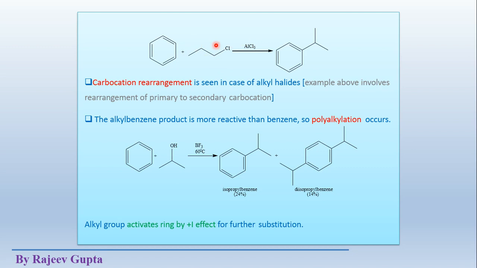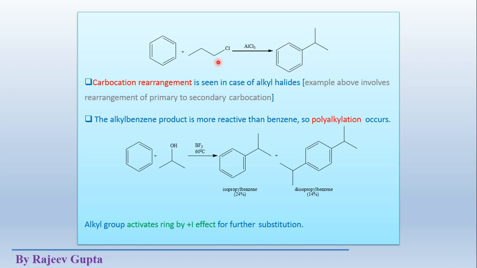When this reagent reacts with AlCl3, a 1 degree carbocation is formed. Then a 1,2 hydride shift takes place on this 1 degree carbocation, and the positive charge goes to this 2 degree carbon and we get a 2 degree carbocation, which is more stable than a 1 degree carbocation.